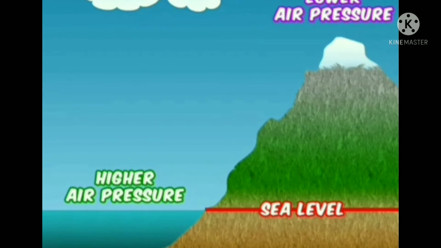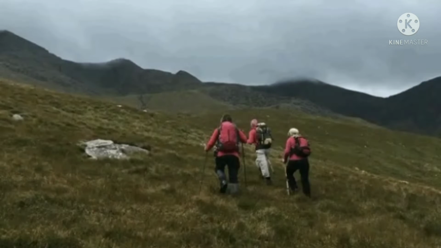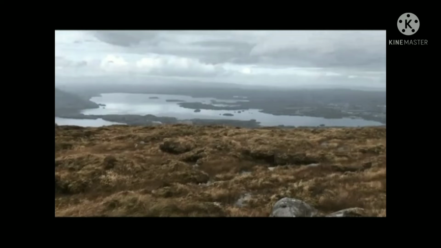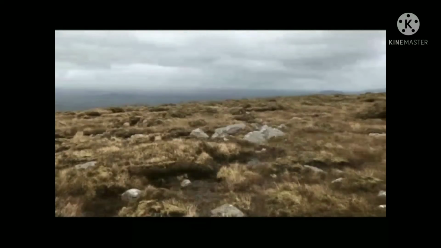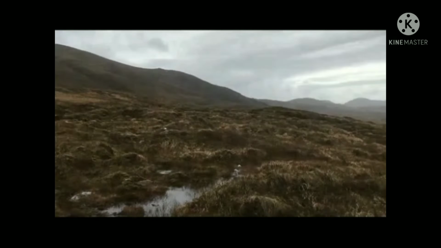On the surface of the earth, the atmospheric pressure is the maximum at sea level. When we go to high altitudes, the atmospheric pressure decreases. The mountaineers suffer nose bleeding at high altitudes because the atmospheric pressure is much lesser than our blood pressure.